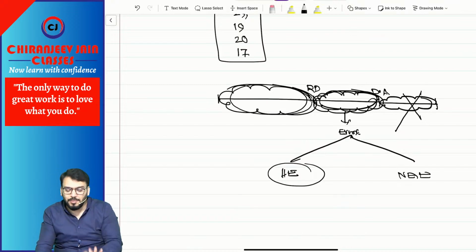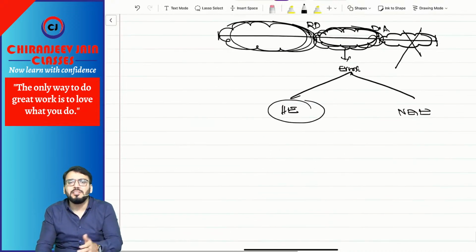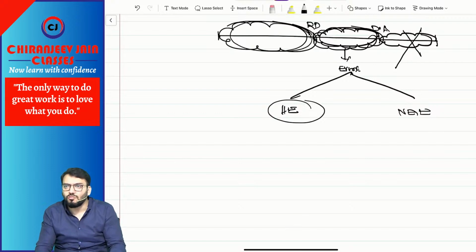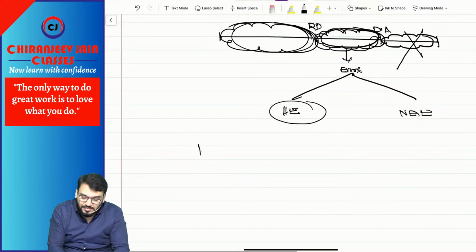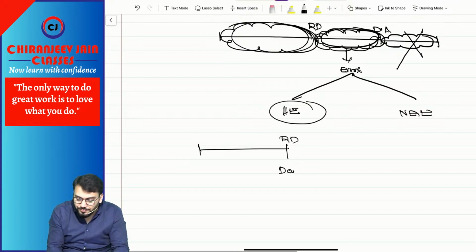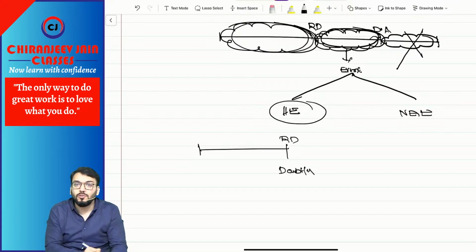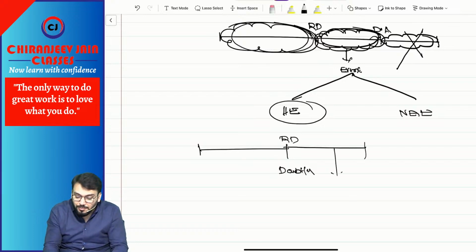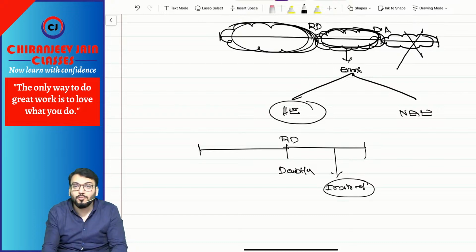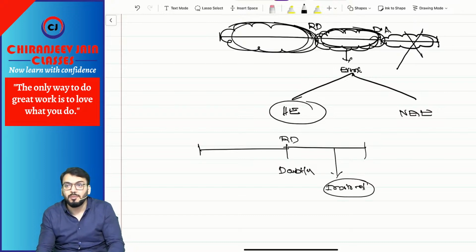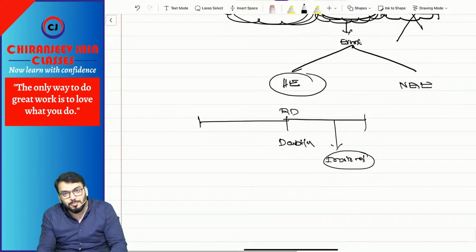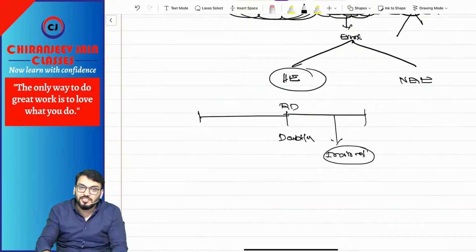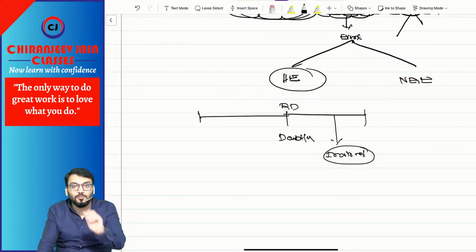Simple. The most common example is related to a debtor. For example, this is the reporting date and there was a doubtful debtor, and this debtor became insolvent after the reporting date but before approval of the financial statement. It becomes an adjusting event because there was a condition existing on the balance sheet date, that he was a doubtful debtor.